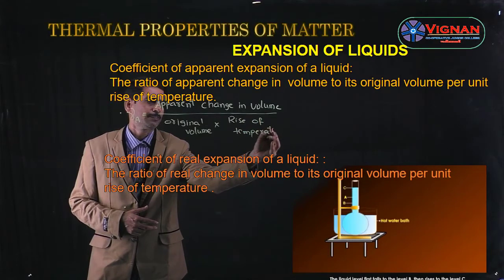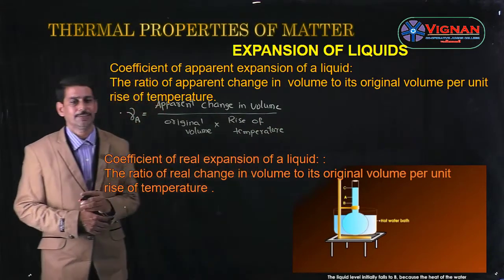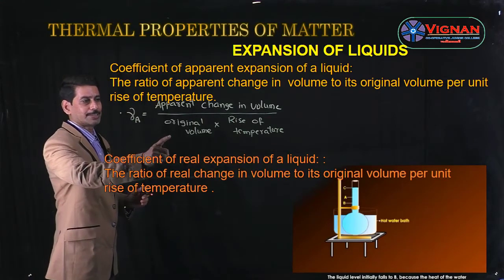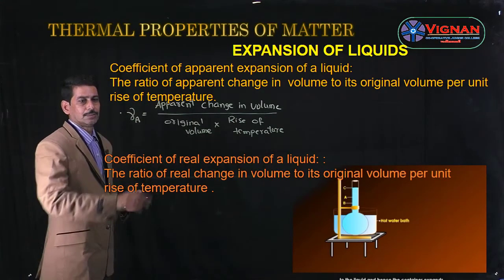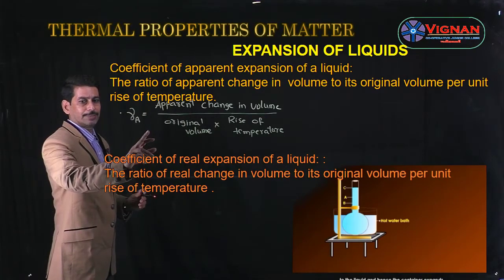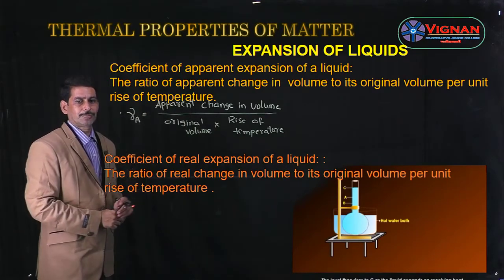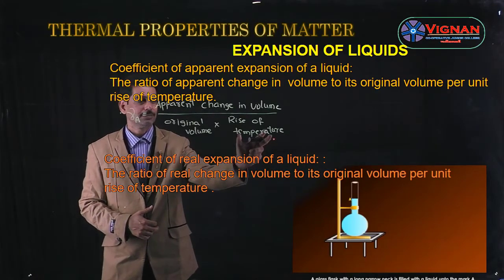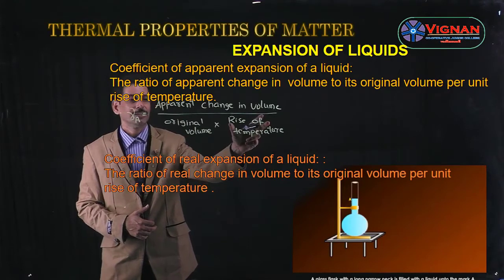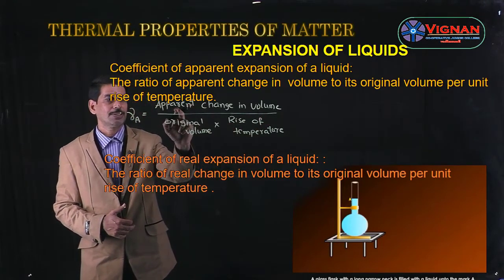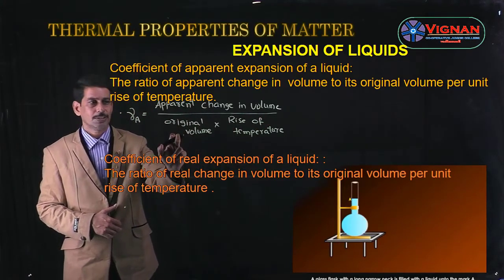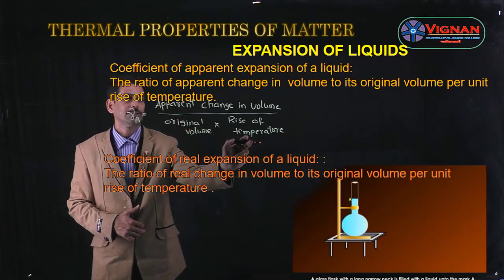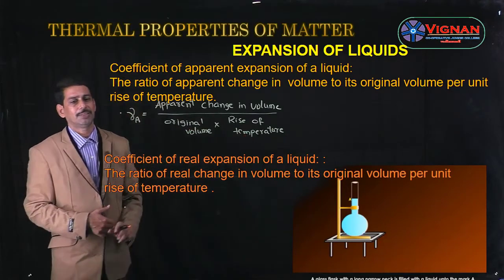So this is the expression for the coefficient of apparent expansion of a liquid. So gamma A is equal to apparent change in volume divided by original volume into rise of temperature. So from the formula only we give the definition for the coefficient of apparent expansion of a liquid. If we take the rise of temperature as 1 unit, then it becomes the ratio of apparent change in volume to its original volume. So it is defined as the ratio of apparent change in volume to its original volume per unit rise of temperature. So this is the definition of gamma A.